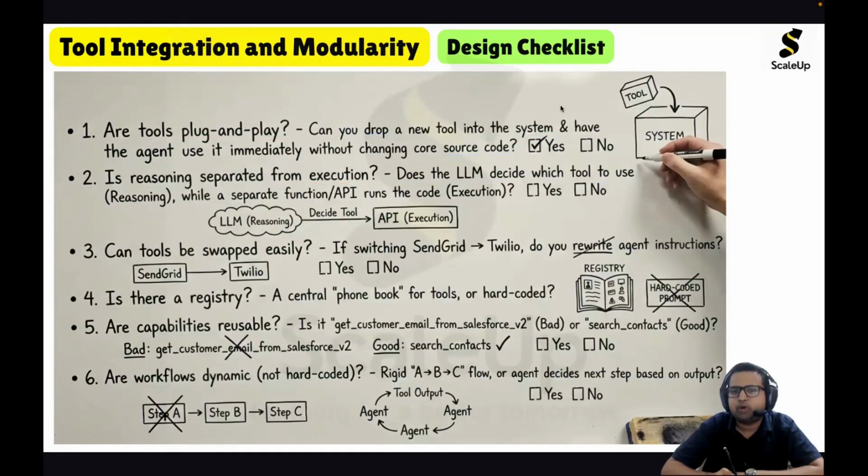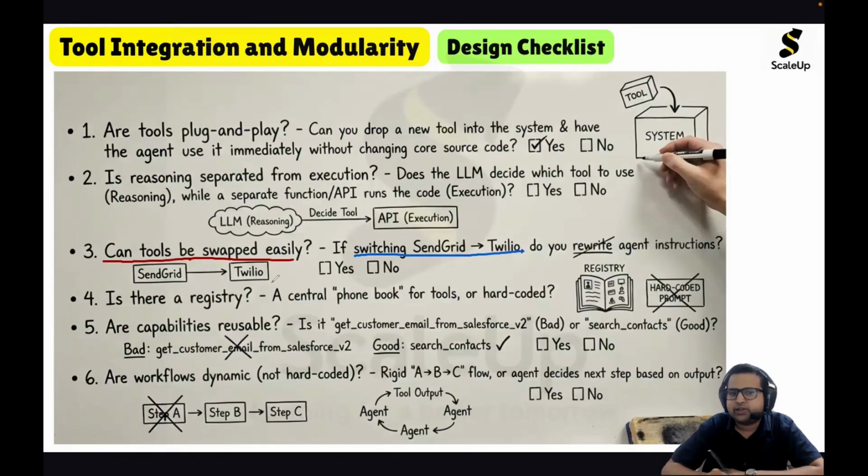Now the next important question you should consider is, can tools be swapped easily? The meaning of it is, you have an existing tool, can you replace it with some other tool which will be doing the same kind of action? For example, can we switch from SendGrid to Twilio?